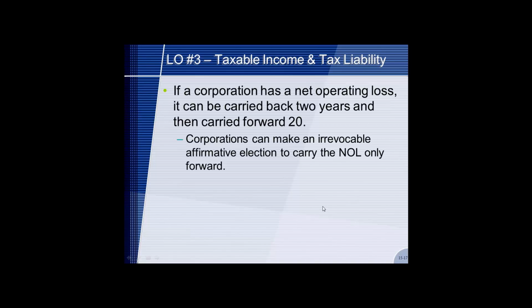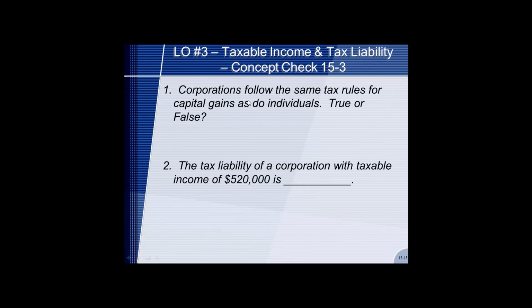If a corporation has a net operating loss, also called an NOL, it can be carried back 2 years and then carried forward 20 years. If a corporation makes the irrevocable affirmative election to carry only forward, then they can't go back at all, and they can't change their election.